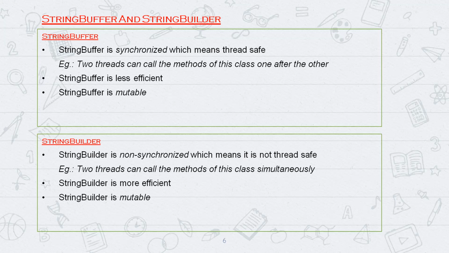The other person comes, at that point he will see only 4 apples. It should be something like that. So simultaneously 2 threads can call the methods of string builder, so there are chances that 2 people try to take the same apple. What will happen? It's a problematic situation, right?